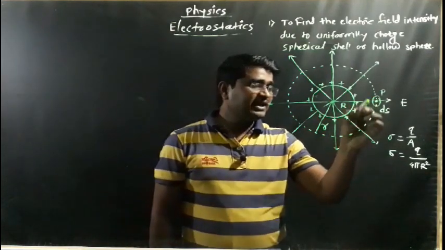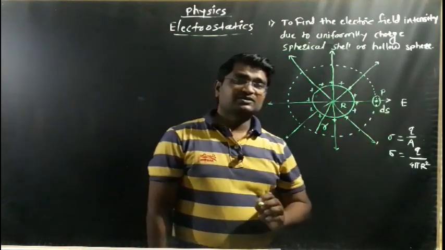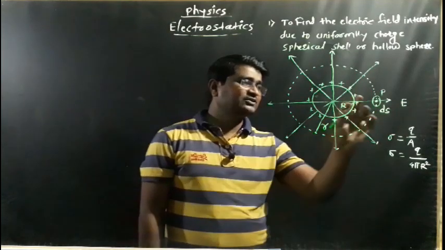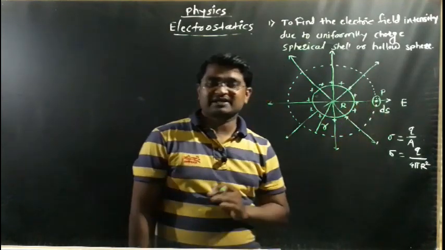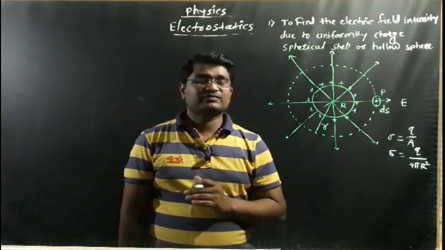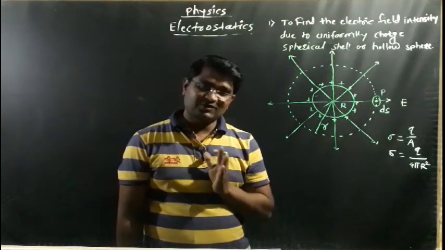When we consider a small area ds, first of all we find the total electric flux passing through this area with the help of Gauss law.